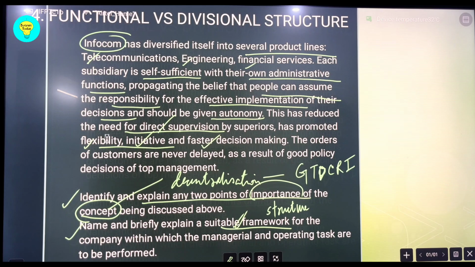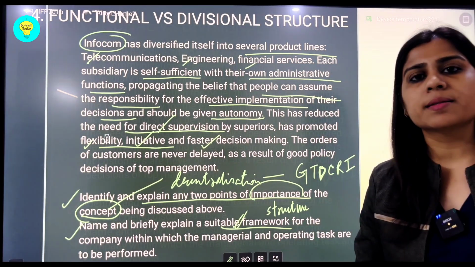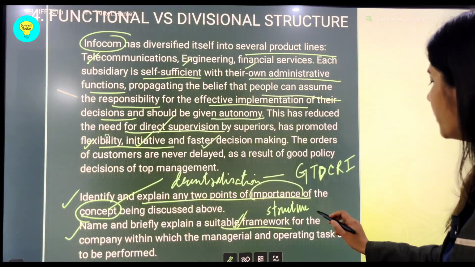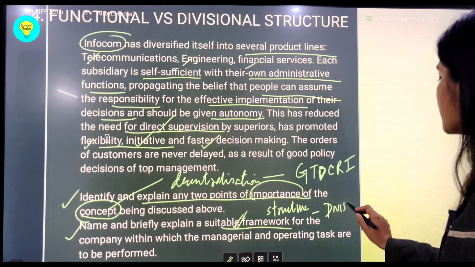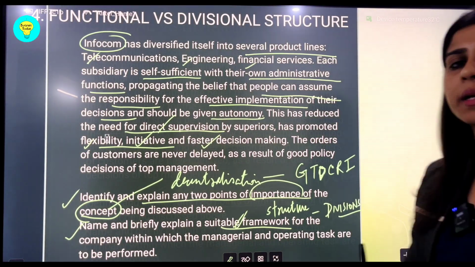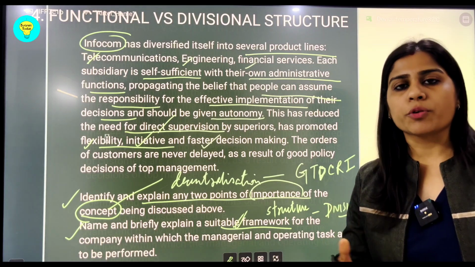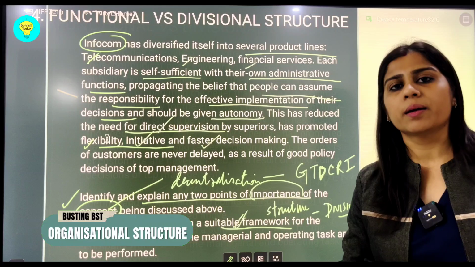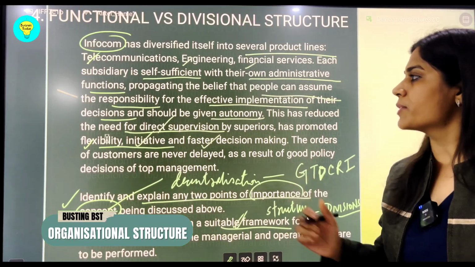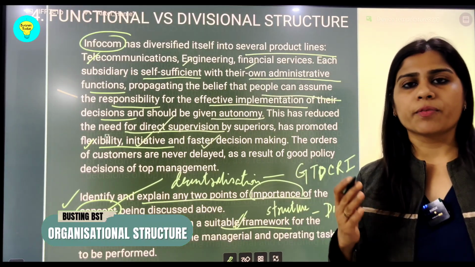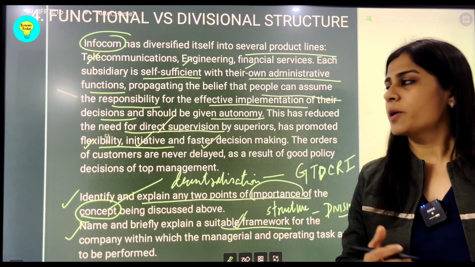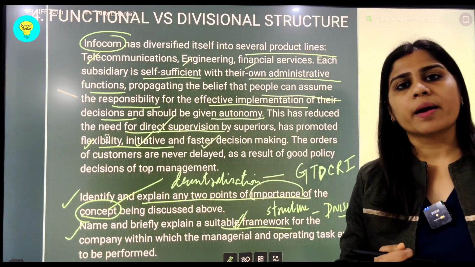Then we have to ultimately talk about the suitable framework. As this Infocom has several product lines in its structure, we can suggest the divisional structure for them, because with divisions it will be easier to coordinate, it will be easier to give autonomy to the respective divisions and to get the work done in overall benefit of the organization. So I hope the point is very clear and the concept of functional versus divisional structure is clear to you, to depict and get it identified in the case studies.